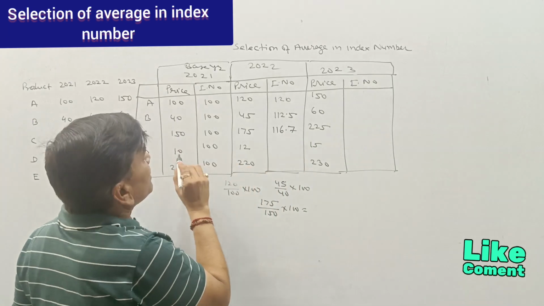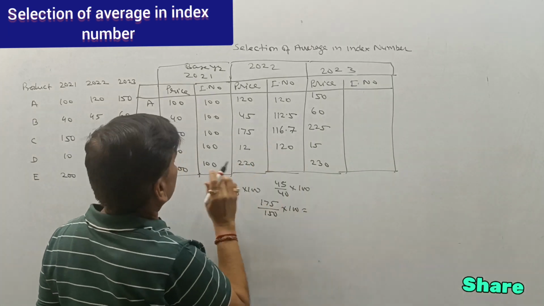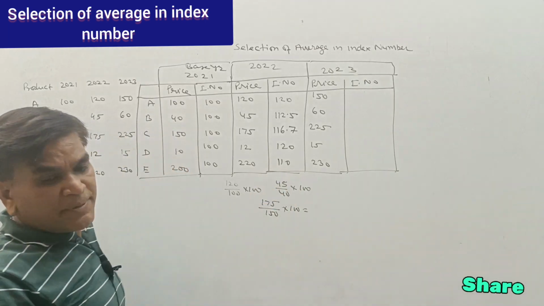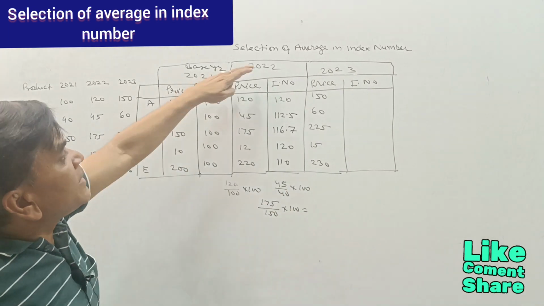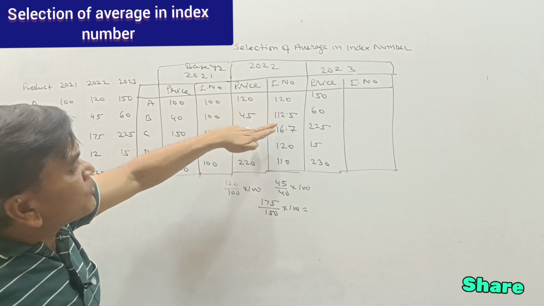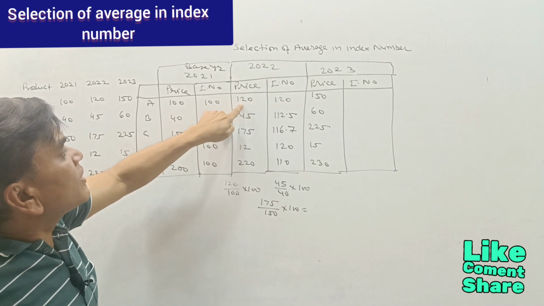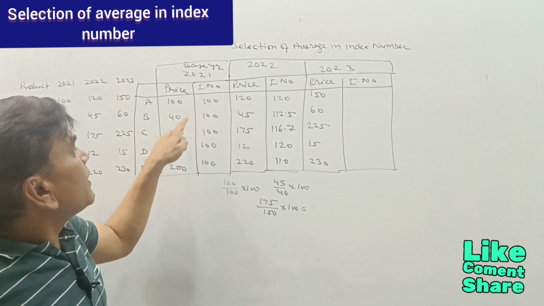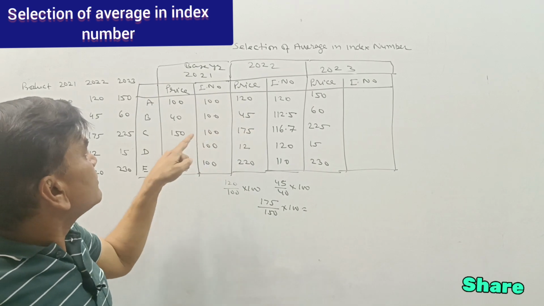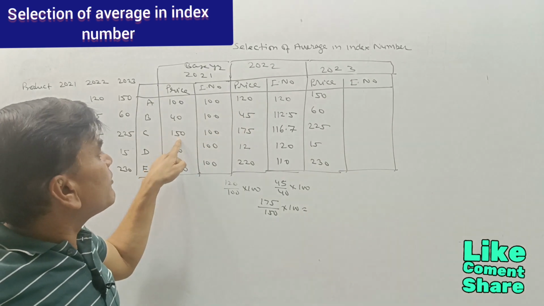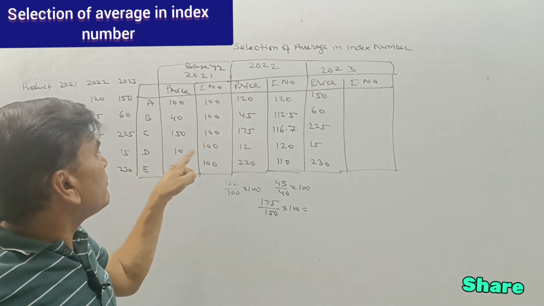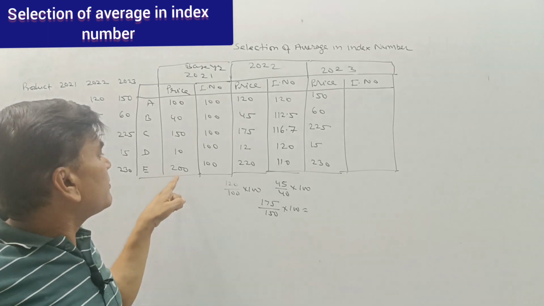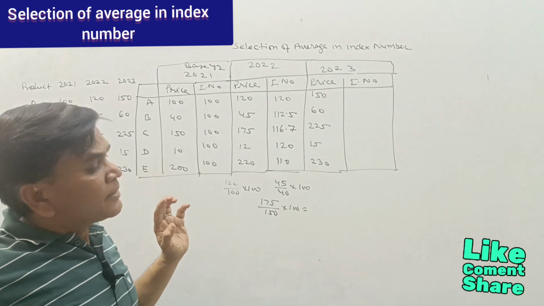116.7. 12 divided by 10 is 120. Similarly, that is 1110. So the very first, we have calculated the index number for 2022. What we have done? 120 divided by 100 multiplied by 100. 45 divided by 40 multiplied by 100. 175 divided by 150 multiplied by 100. 12 divided by 10 multiplied by 100, and 220 divided by 200 multiplied by 100.